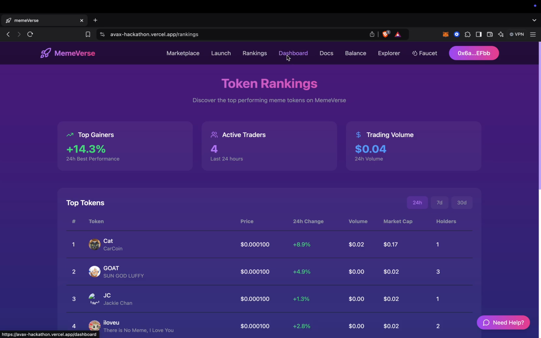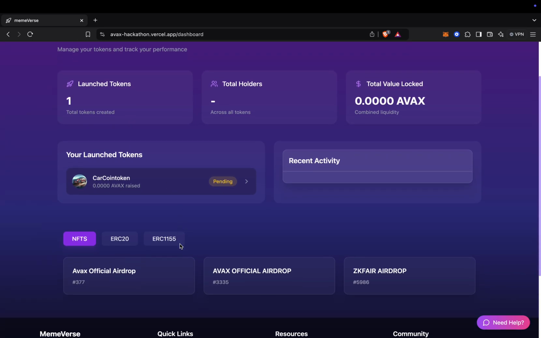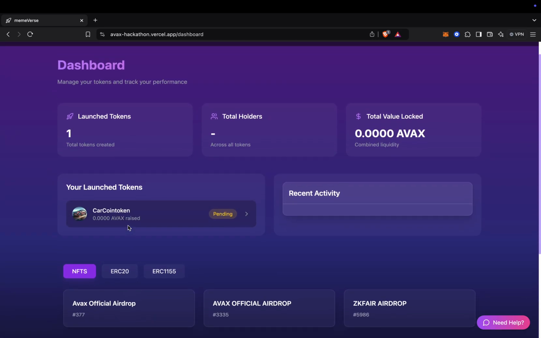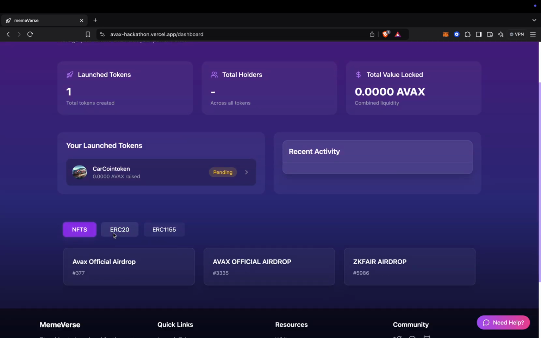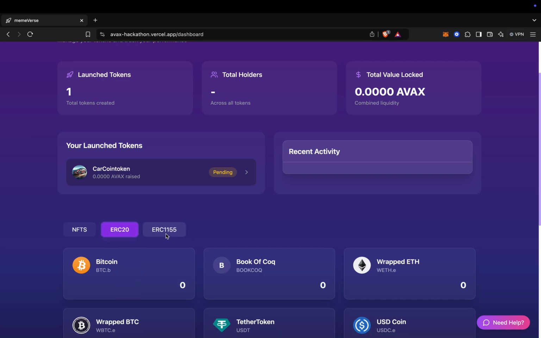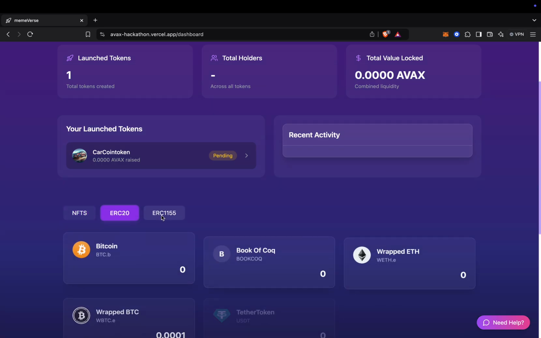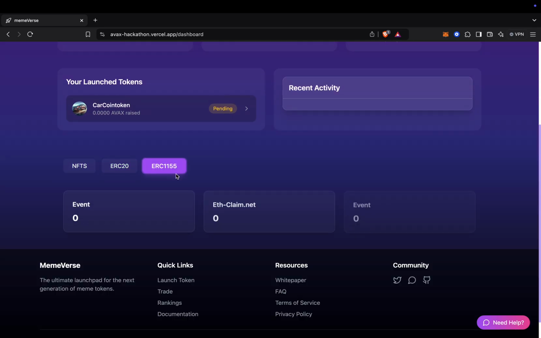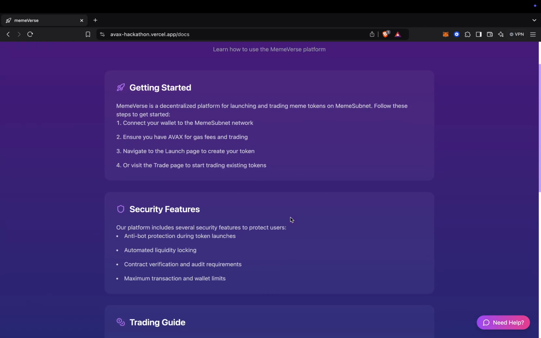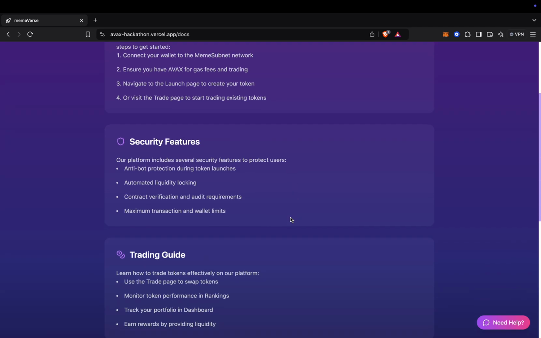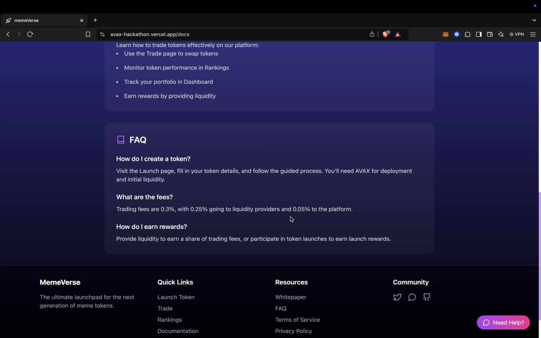Then if you go into the dashboard, it will basically give you the tokens that you have created, and give you certain information about them. There is a lot of data if you want to look at NFTs, or ERC20, or ERC1155. Right now we do not have any tokens of these types, so we do not have any values here. And then if we go into the documentation, this gives a basic guide on how to use the memeverse platform: some getting started data, security features, the trading guide, and some questions and answers.